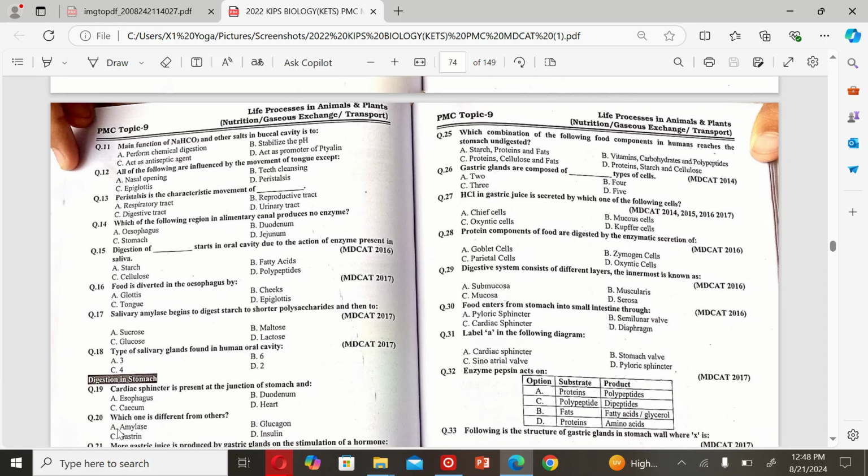The next MCQ is: which one is different from the others? A. Amylase. B. Glucagon. C. Gastrin. And D. Insulin. So the correct option is A. Amylase.